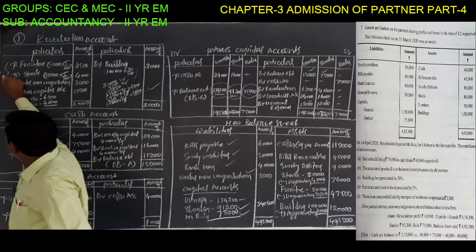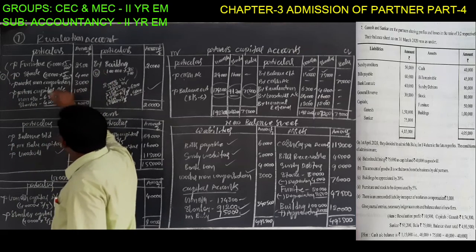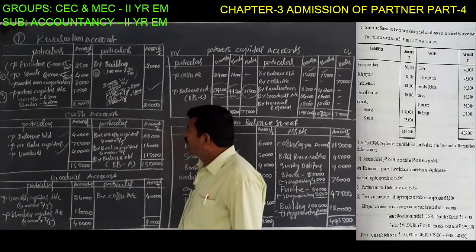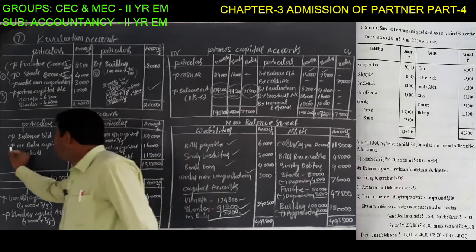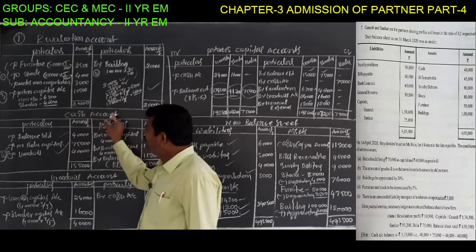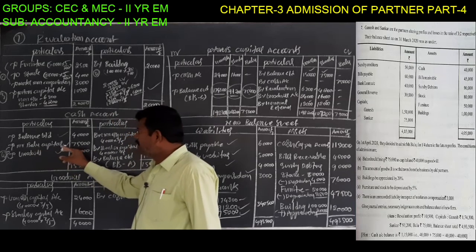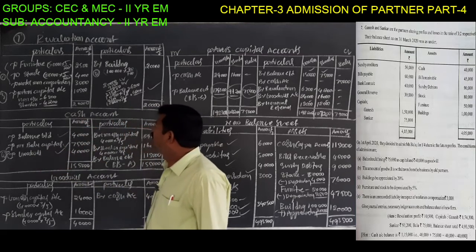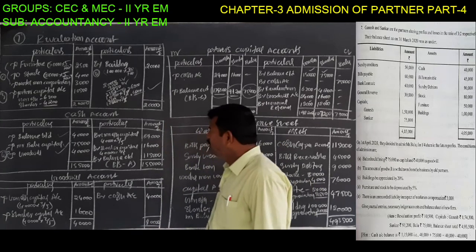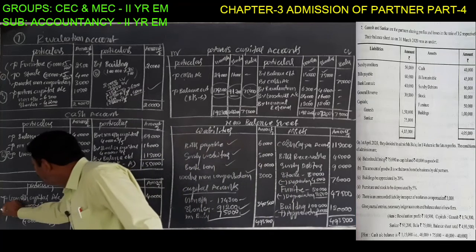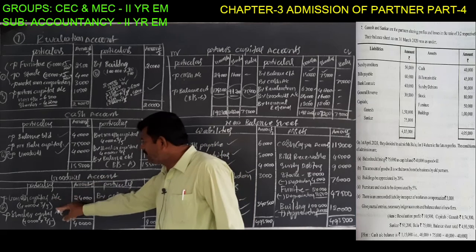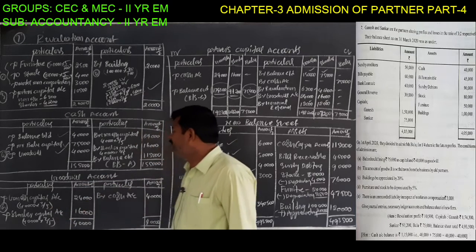The fourth entry is for bringing in cash as capital and goodwill: cash account debit, Mr. Balu capital account debit, to goodwill account. Fifth entry, goodwill distribution among the old partners: goodwill account debit to Ganesh capital, to Shankar capital.